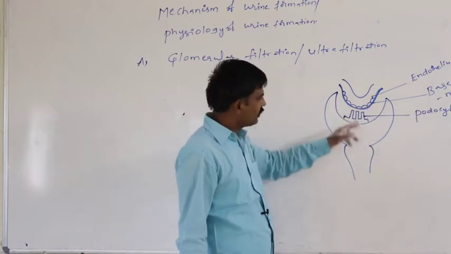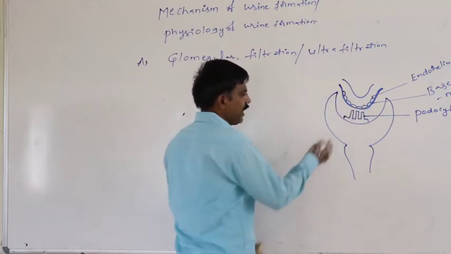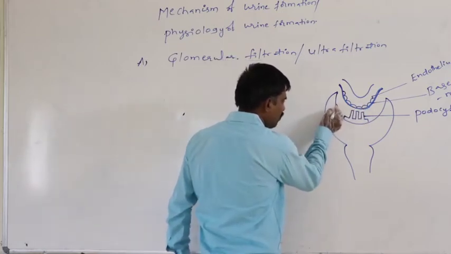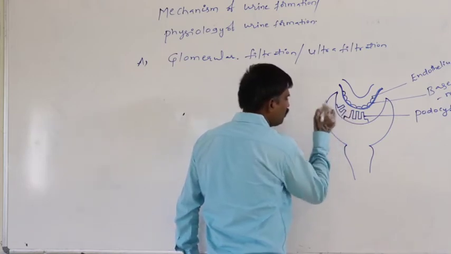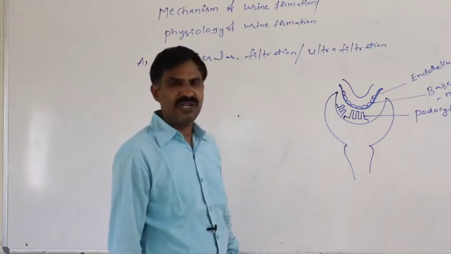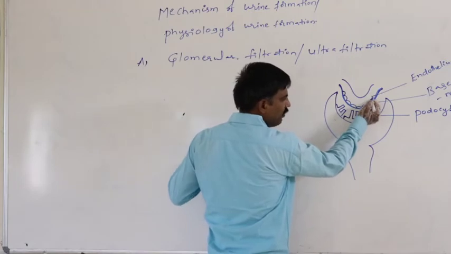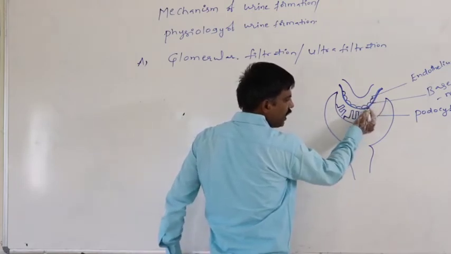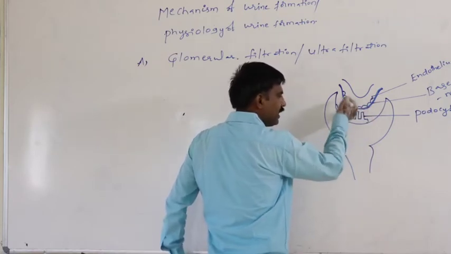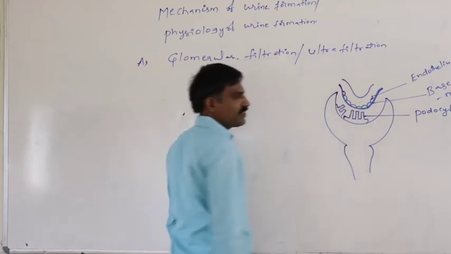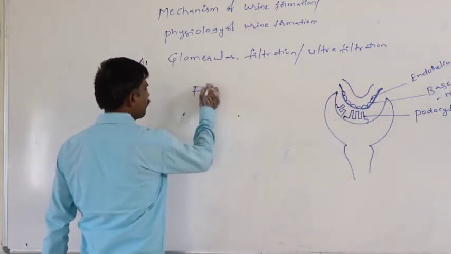This endothelium, basement membrane and podocytic cell layer together constitute the filtration membrane. Endothelium of blood capillary, basement membrane, podocytic layer: these three layers together constitute the filtration membrane.